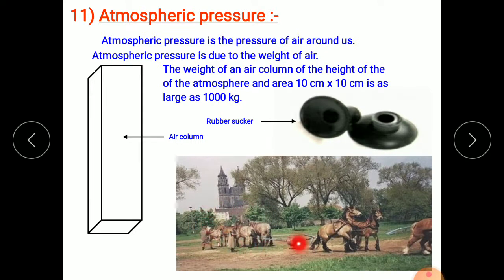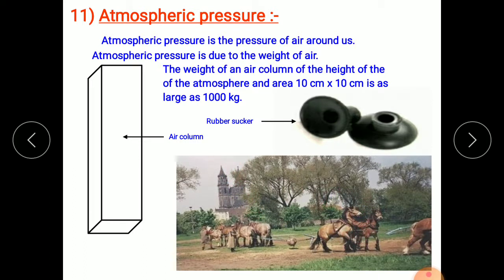And the scientist Otto von Guericke, many years before, showed the power of atmospheric pressure by creating suction between two iron hemispheres. With the help of a suction pump, he created some partial vacuum inside the hemispheres. Then they joined, and many horses were used to separate both the hemispheres. So this is the power of atmospheric pressure.